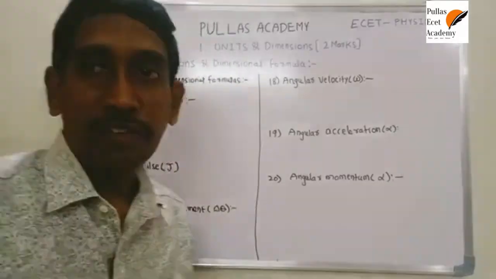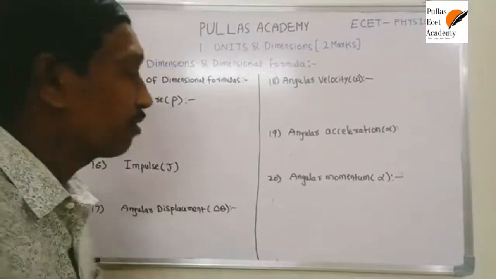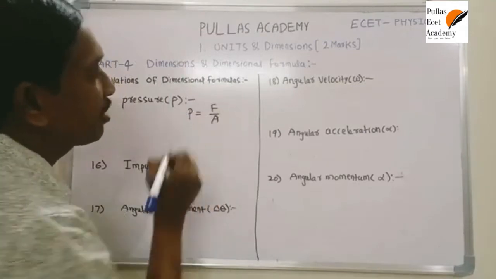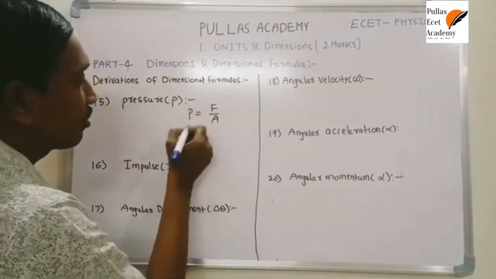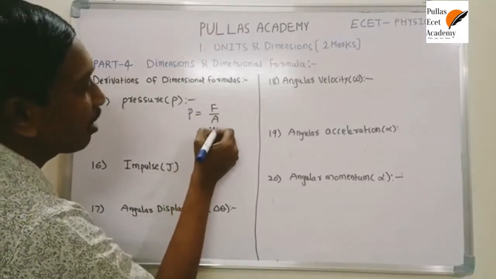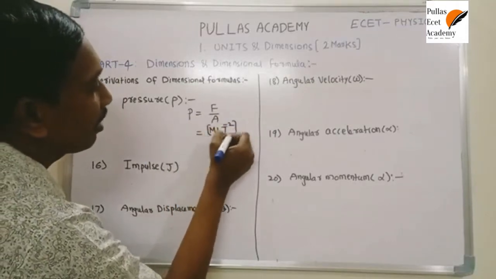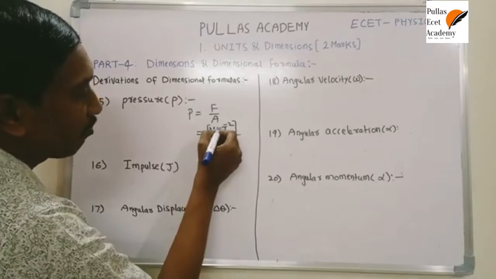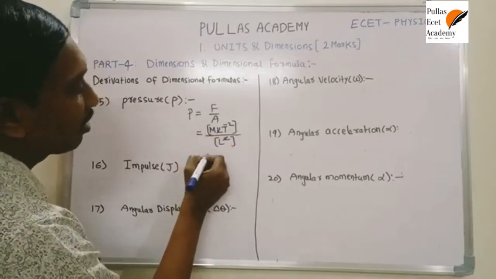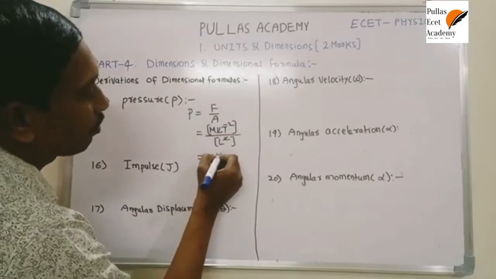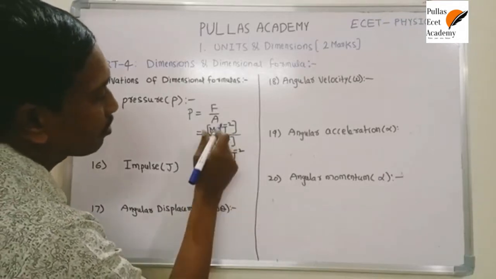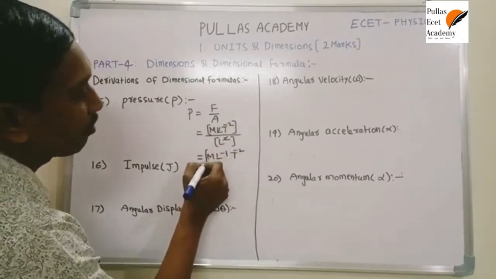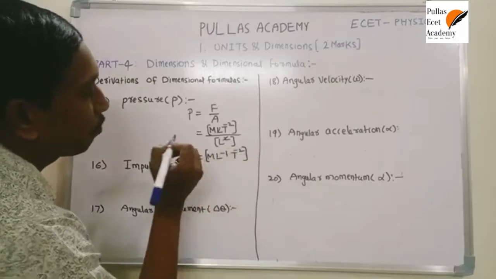We are going to discuss one more physical quantity, that is pressure. According to the definition, pressure P is equal to F by A, that means force by area is pressure. Just substitute the dimensional formula of force, that is M L T power minus 2, and the area dimensional formula is L square. If you simplify, you get the pressure dimensional formula. One L is cancelled, and the remaining L power 1 shifts into the denominator, so we get M L power minus 1 T power minus 2. Don't confuse, this is the dimensional formula of pressure.